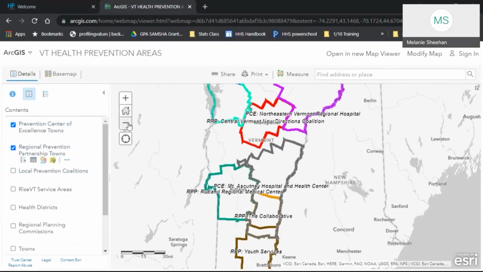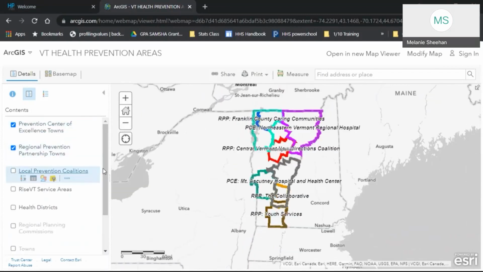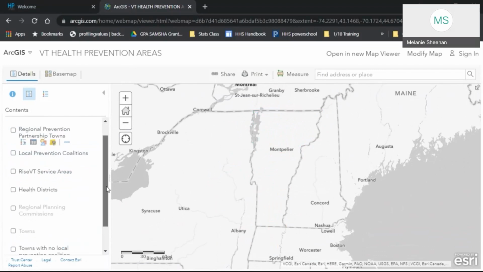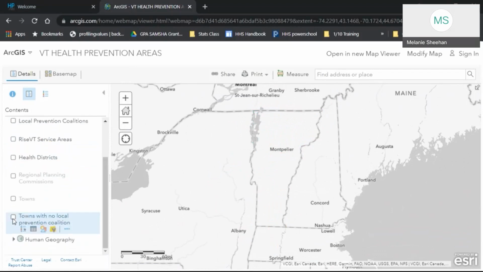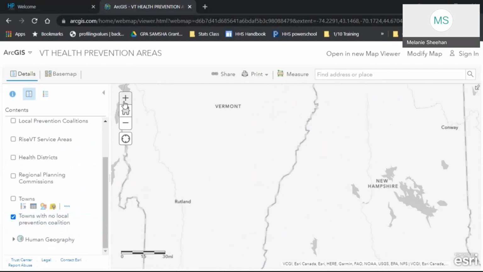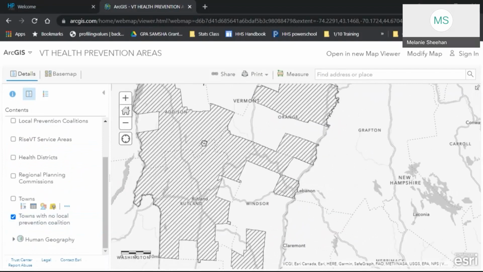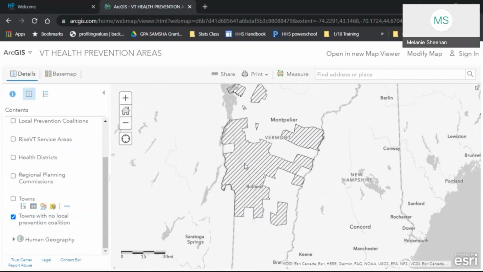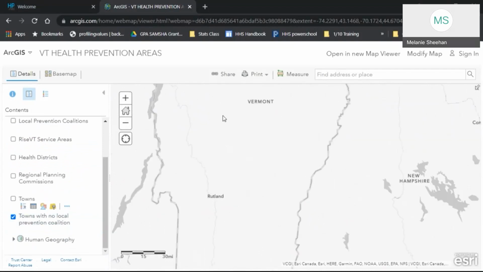So I can zoom back out again and toggle down. Perhaps I want to see where there are gaps with no local prevention coalition. Those are the hashtag, and if I want to zoom in on what towns are covered, I leave that layer on, and I zoom in to get names of towns. It appears as though this map shows a gap area really in the Rutland County and Orange County areas.